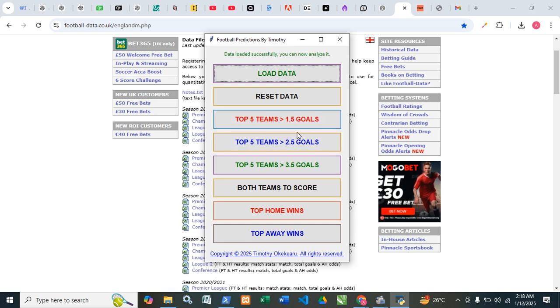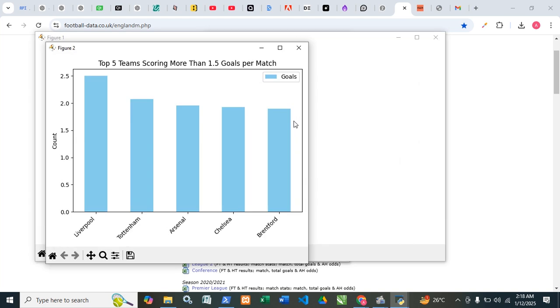All right, and let's just look at over 1.5, analyze, it's there. So for the next match, you can see that Liverpool can even score up to 2.5 per game. Top 5 teams scoring more than 1.5 goals per match.